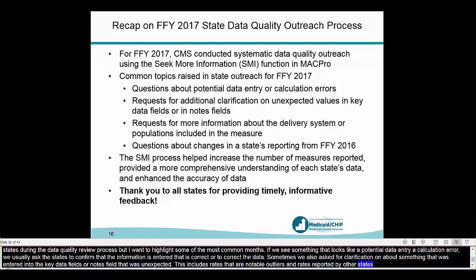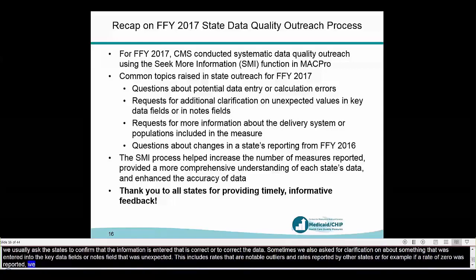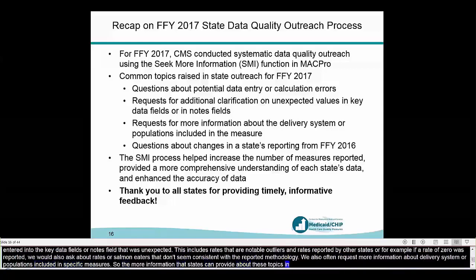We would also ask about rates or denominators that don't seem consistent with the reported methodology. We also often request more information about delivery system or populations that are included in specific measures. So the more information that states can provide about these topics in MacPro, the better. Finally, if we notice large changes in rates or denominators from what the state reported the previous year, we usually ask about that.